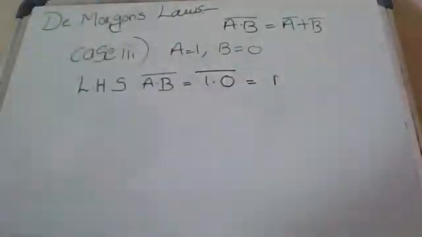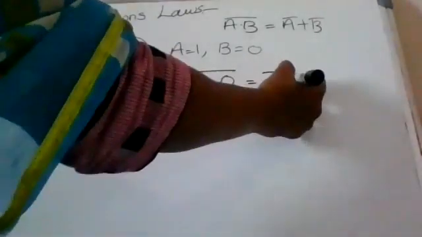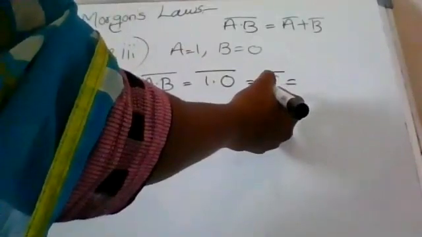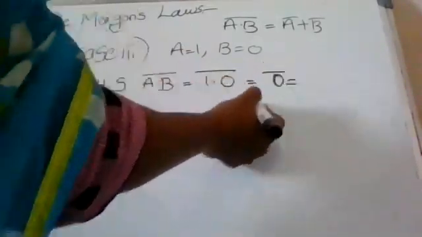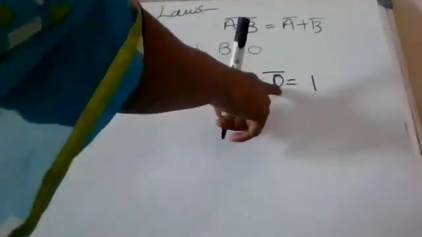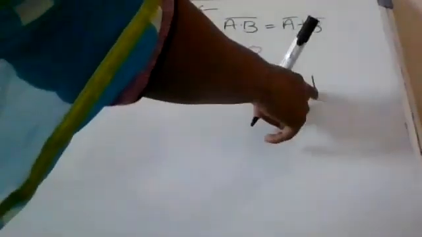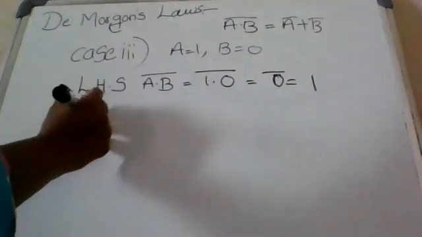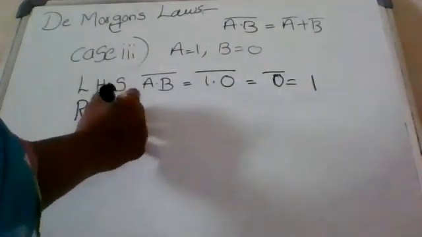Sorry, 1 dot 0 value is 0. 0 complement will give 1 value. So right hand side.